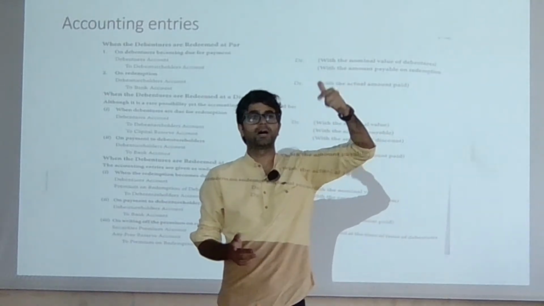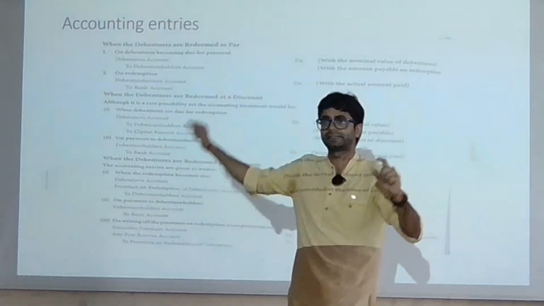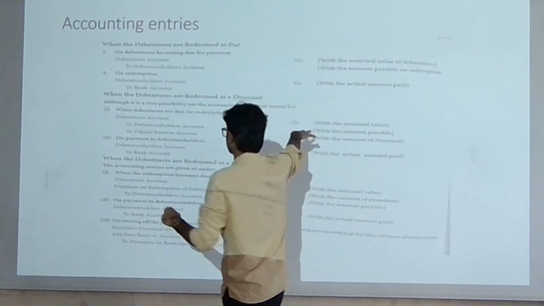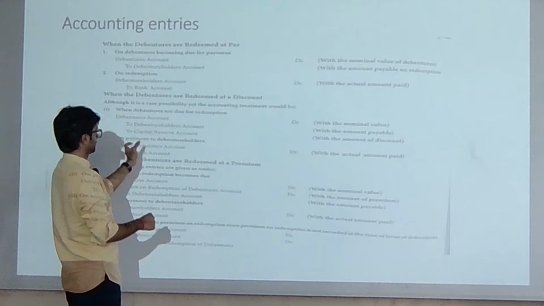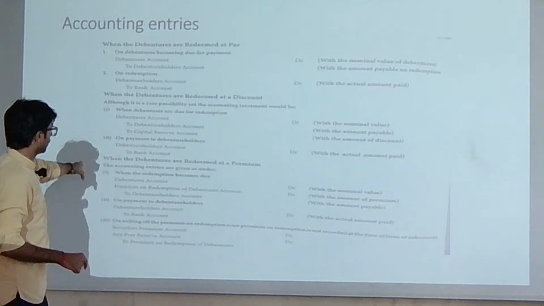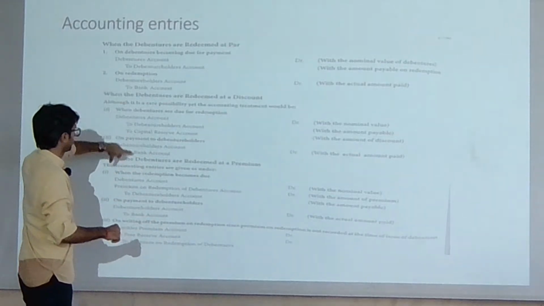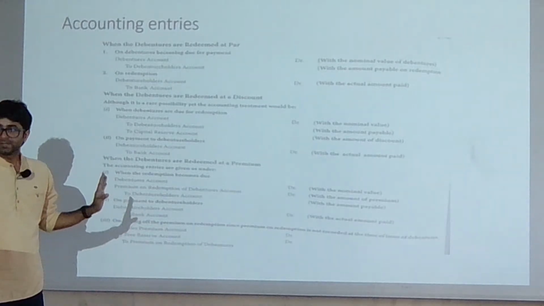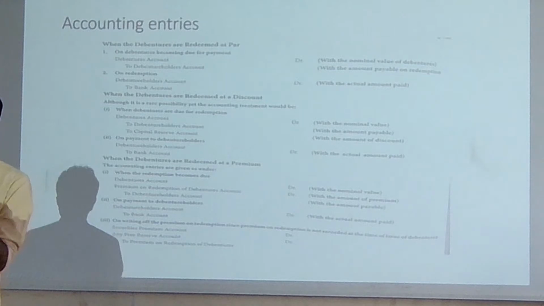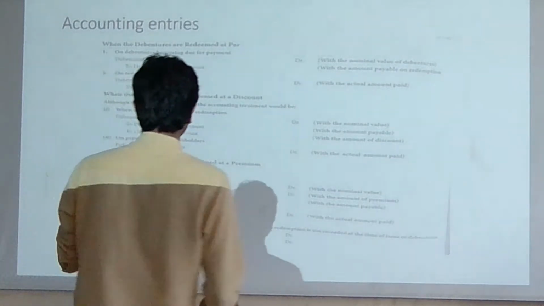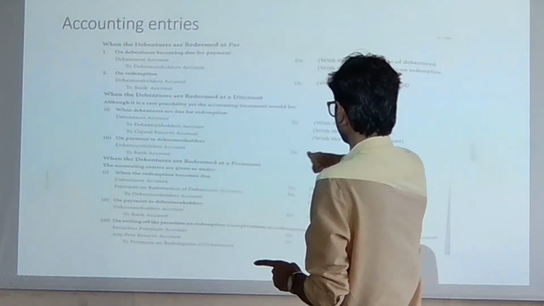Now when we talk about debentures we are going to redeem at a discount, then debentures account and capital reserve account में से यहाँ पर हम discount लेते हैं. Now here, on payment to the debentures, again the same entry we are going to repeat here. Done. Now when we talk about the debentures redeemed at premium, you will see here debentures account, premium on redemption of debentures account.